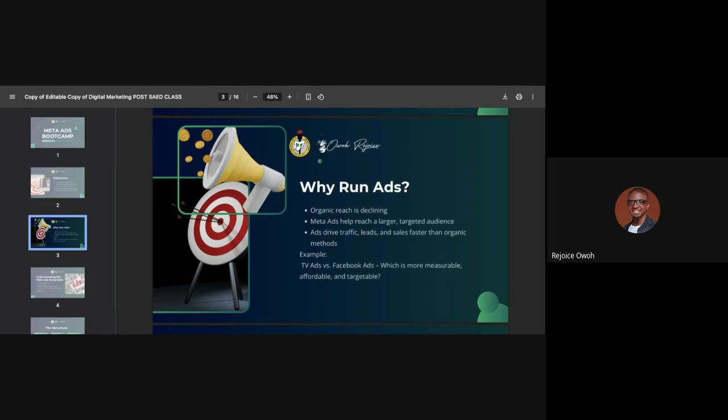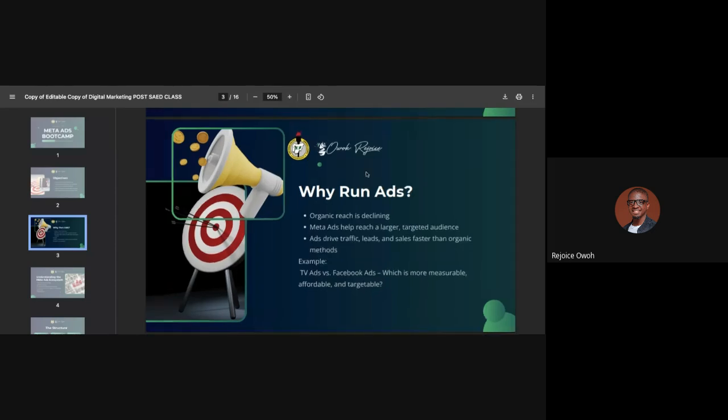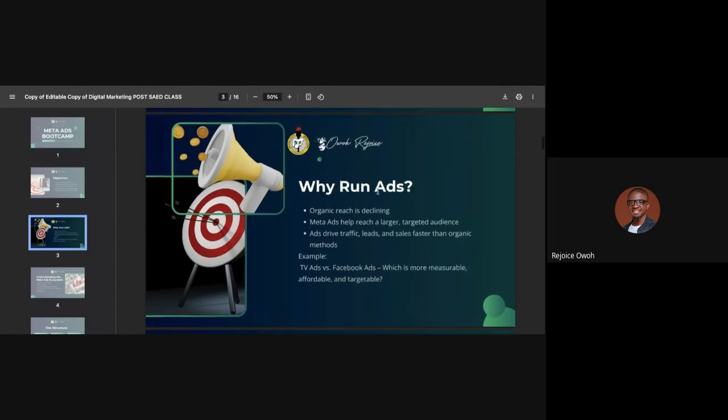So this is something like paying Facebook, paying YouTube to grow your ads for you. One of the best reasons why you have to run ads is because there's an audience you need, right? You literally need that inorganic reach, or rather the paid reach. Now, Meta ads helps you reach a larger, targeted audience. Know this word, know the word targeted. We're going to come to how to run ads, but you're not just getting your ads to everybody.